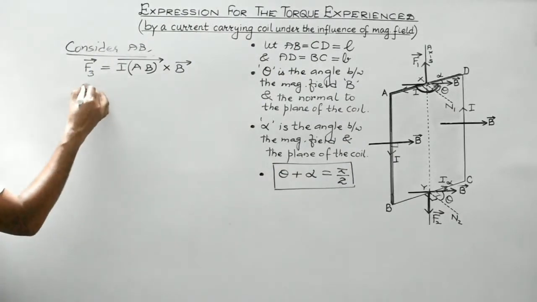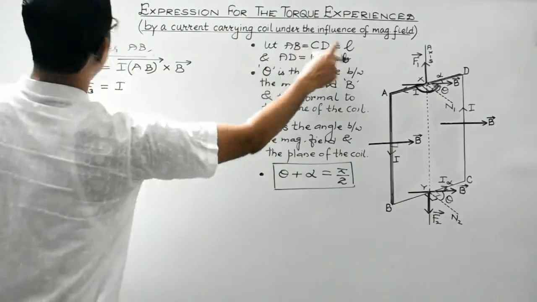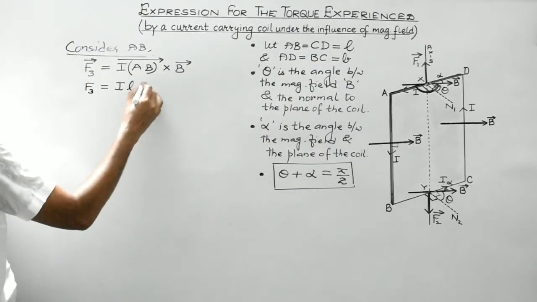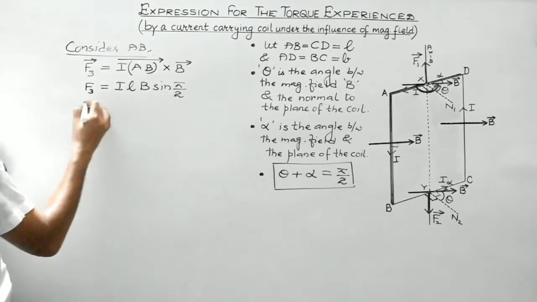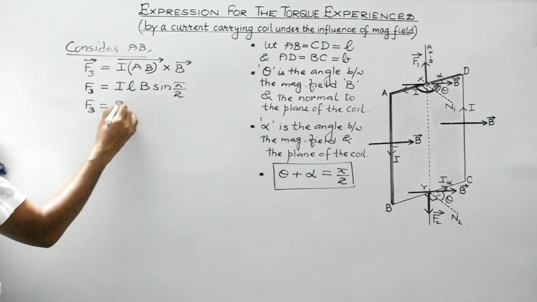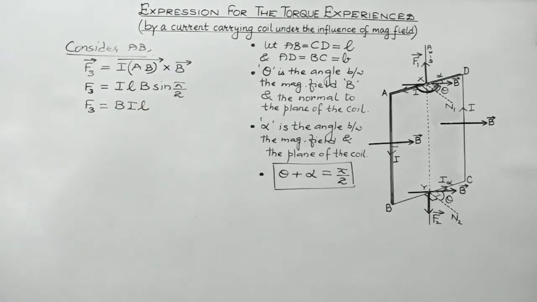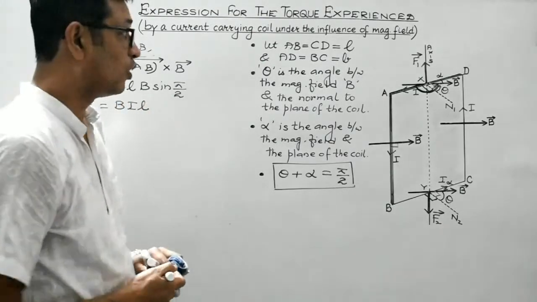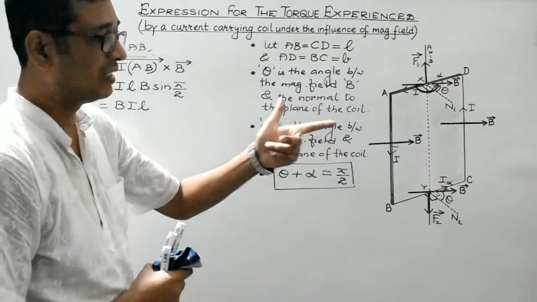So, in magnitude F3 will be equal to I, magnitude of AB is L, B, and the angle between these two is 90 degrees. Sin 90 is 1, so F3 will be equal to BIL. Isn't it, students? Now, what about the direction? It can be found by using Fleming's left-hand rule.